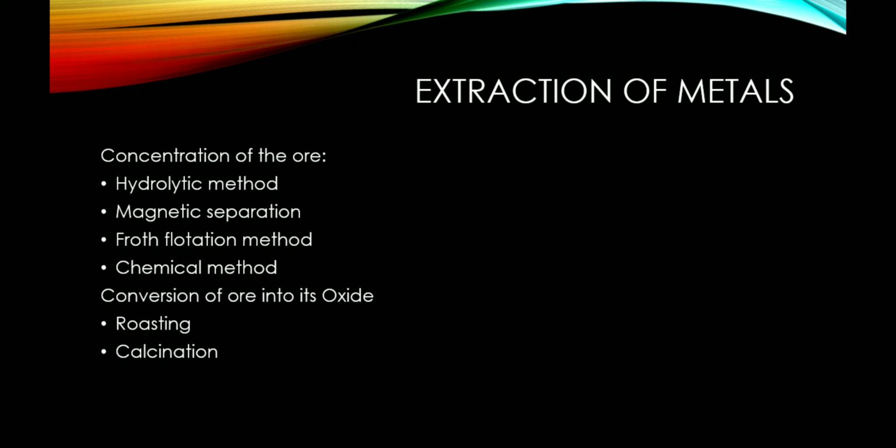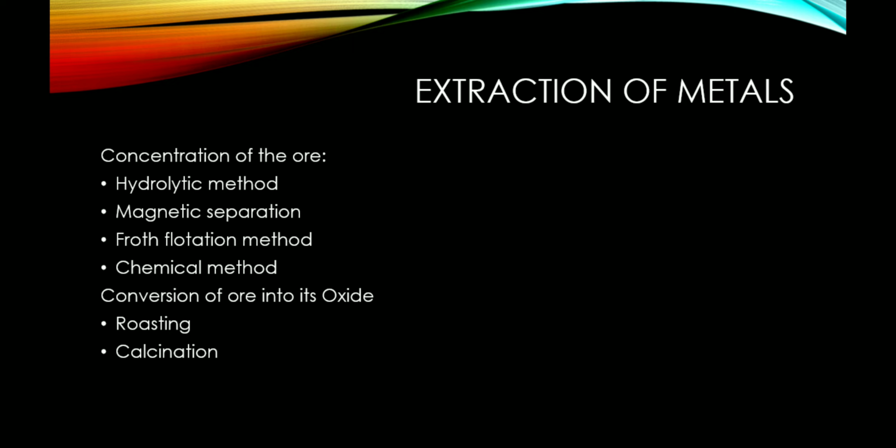Now, extraction of metals. The extraction of metals has got 4 important steps. Number 1 is concentration of the ore. Number 2 is conversion of the concentrated ore into its oxide. Then the third step is conversion of the oxide ore into its metal, that is reduction, and the fourth step is refining. Now, concentration of the ore can be done by any of the following 4 methods.